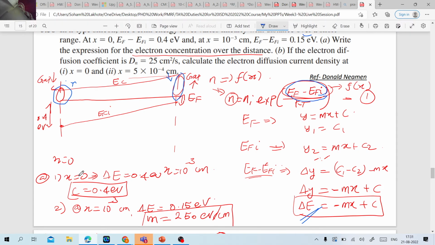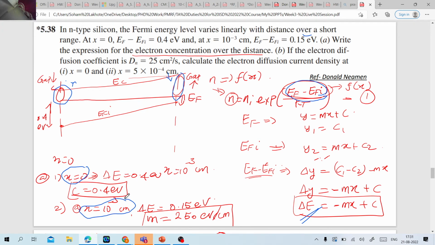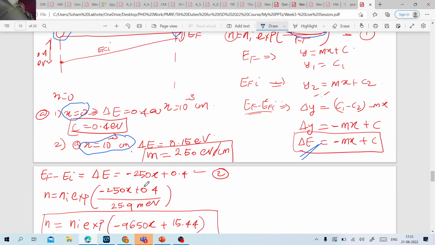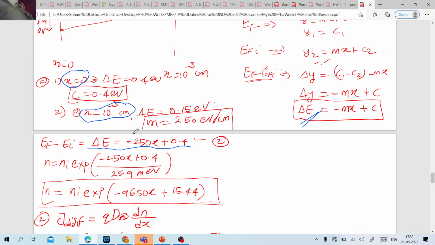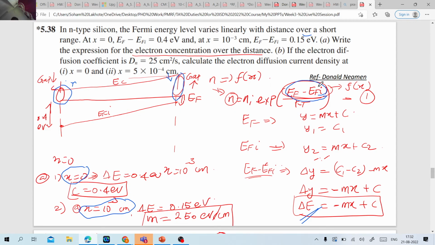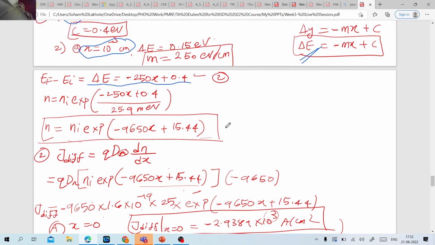And if you put the boundary conditions, what is boundary condition? At x equal to 0, I know the difference. At x equal to 10 to the power minus 3, I know the difference, correct? So if you put this, then you will be getting the expression of delta E like minus 250x plus 0.4. So this is delta E, the f of x is delta E, correct? So the moment you put this expression in equation number 1, you will be left with this equation, correct? So we have calculated how the electron concentration is varying with the distance, correct?